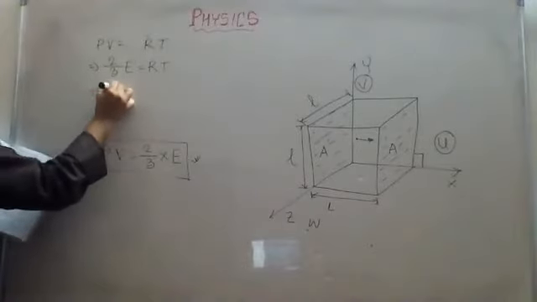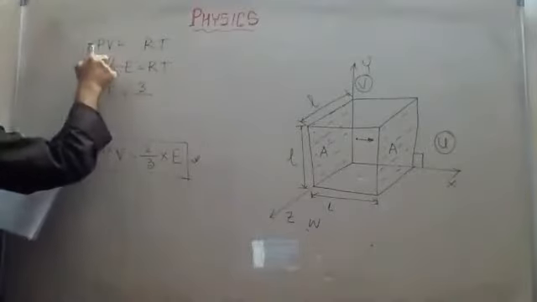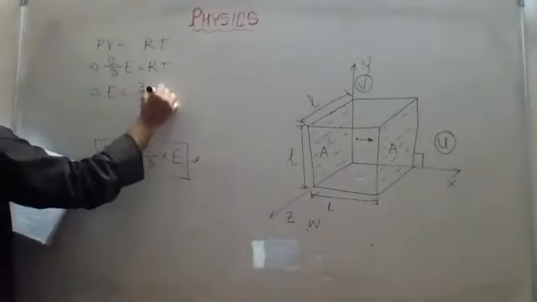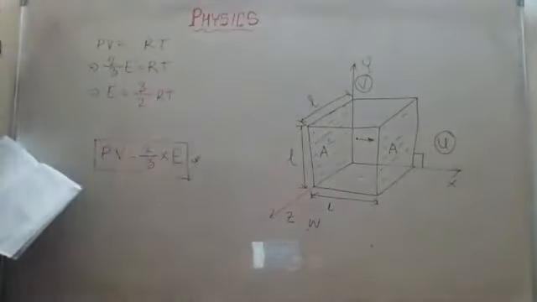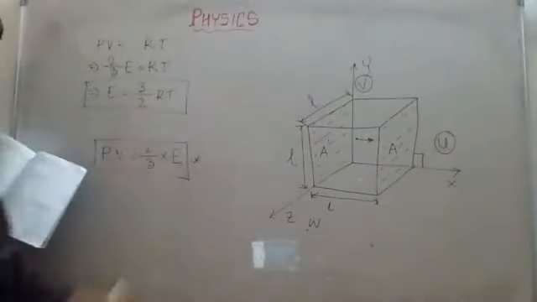Then E is equal to, 3 is in the denominator so it will come to the numerator here, and the 2 in the numerator will come to the denominator. So E is equal to 3 by 2 RT, another important equation.